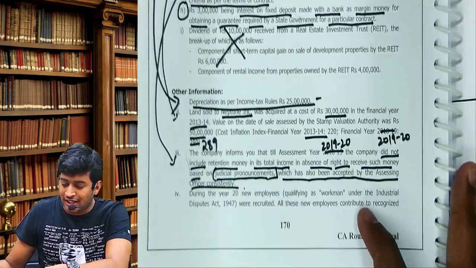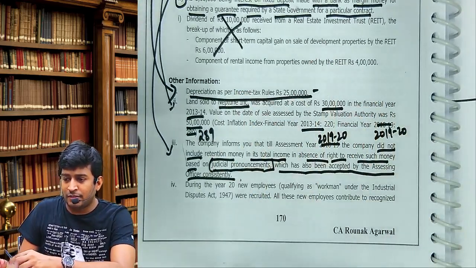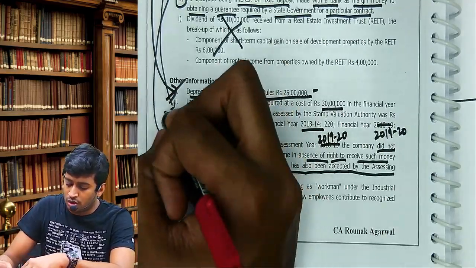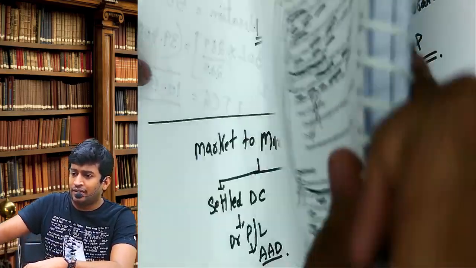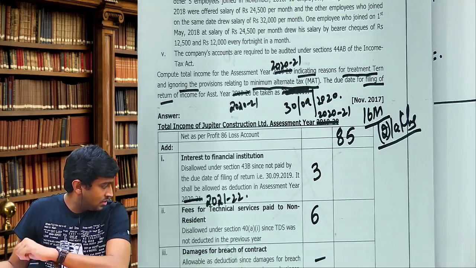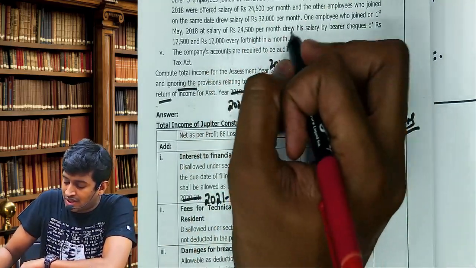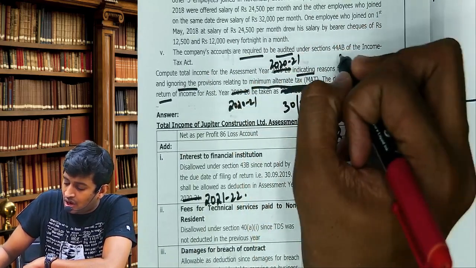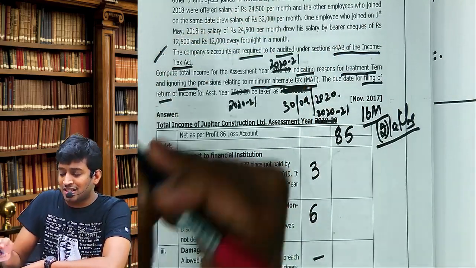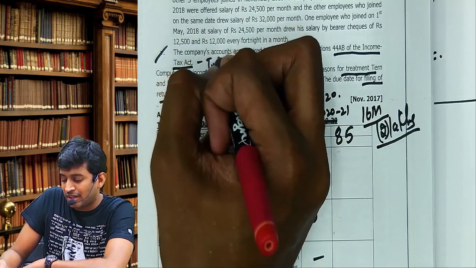Now come to other information. How many other information items do we have? 5. We are done with 1, 2, 3. We are left with 4 and 5. Come to 5. The company's accounts are required to be audited under 44AB. That is just information. Nothing has to be done here.